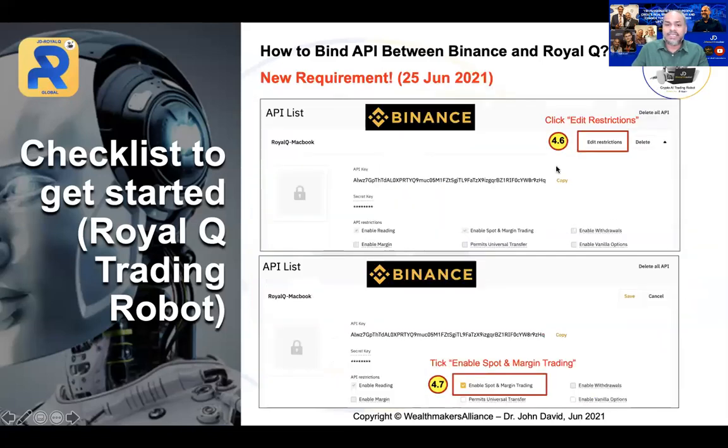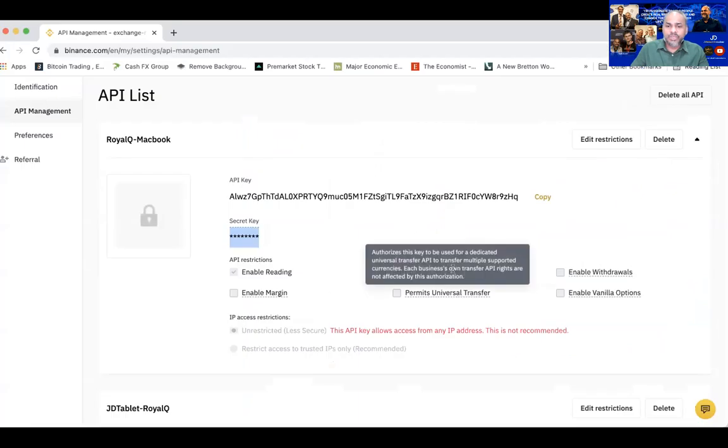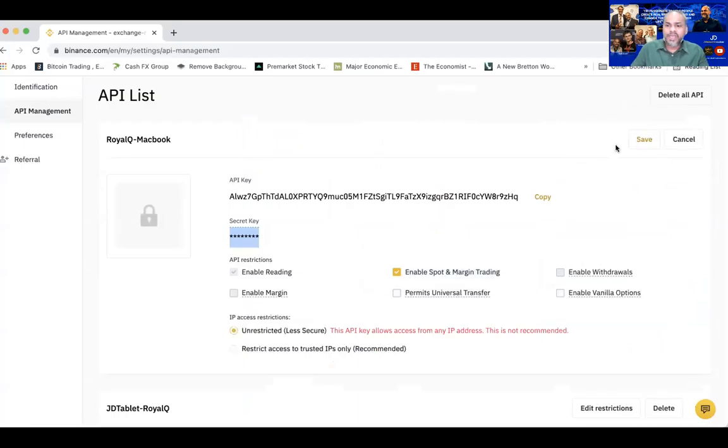Once you have done that, the next step, this is a new requirement which started last week, 25th of June, where you have to click edit restriction, all right? Click edit restriction, and then you have to enable spot and margin trading. Let me just show you that quickly. So we get back to our Binance over here. See that edit restriction. In edit restriction, if you look earlier, this will be disabled. So you have to enable it to allow the robot to actually do the spot trading.